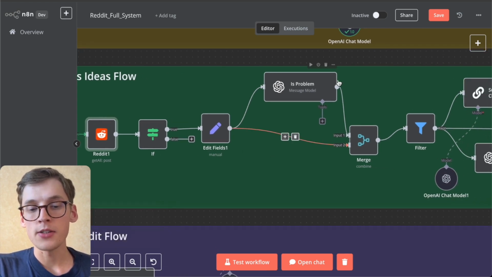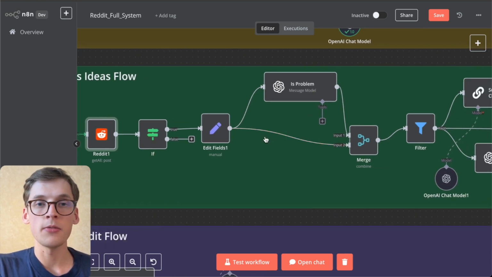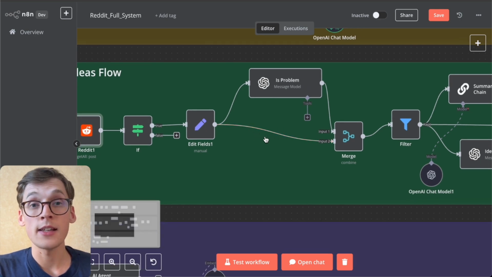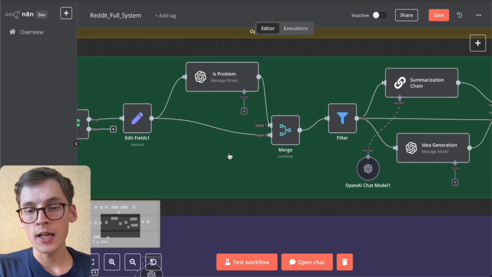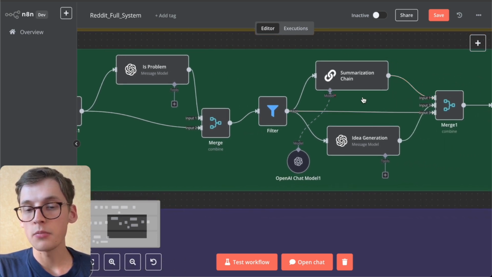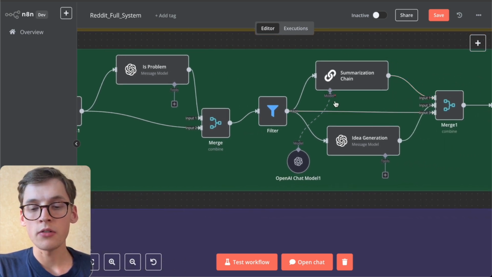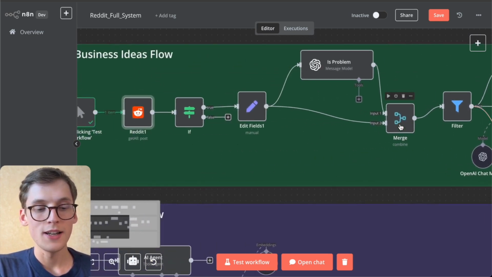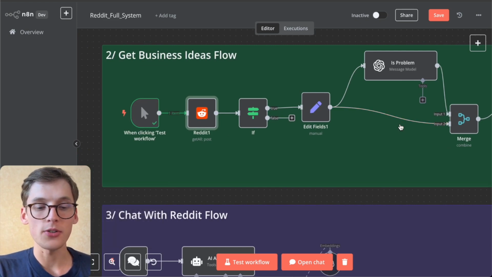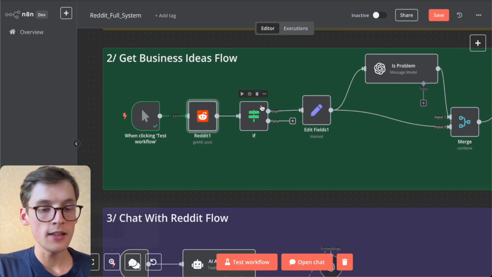We'll be giving this data to the AI to check if it's an exact problem that we could solve. We'll merge the data and we'll ask the AI to summarize the problem or the post, as well as to generate an idea. And we'll be updating the Airtable as well. So let's get started. I'll show you this whole process step by step once again.